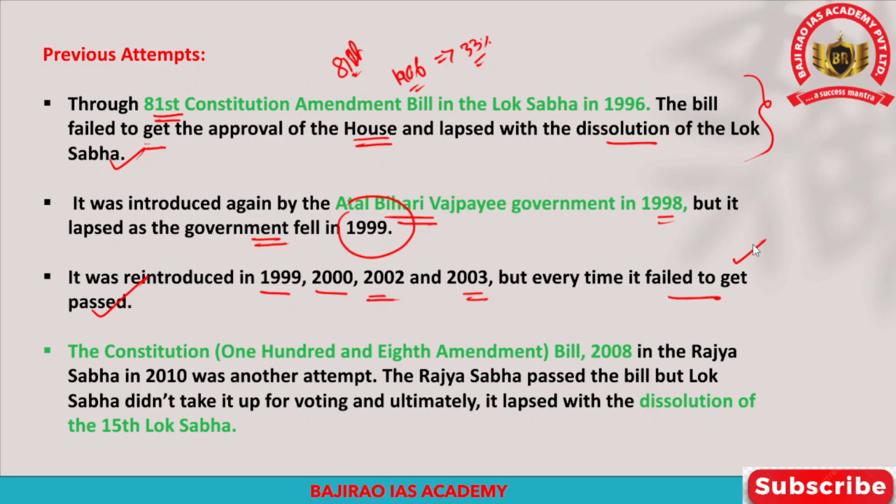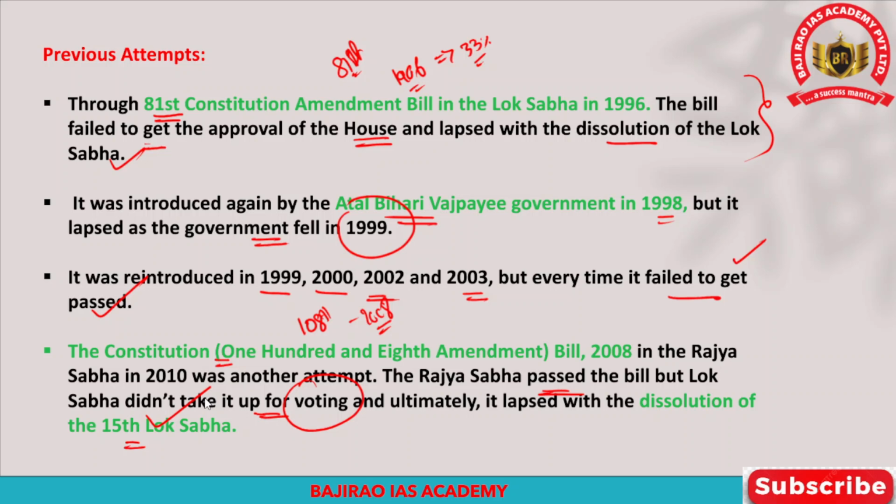Before the 106th Constitutional Amendment Act, there was also the Constitution 108th Amendment Bill of 2008. That was introduced in the Rajya Sabha. The Rajya Sabha passed this bill, but the Lok Sabha didn't take it up for voting because of the dissolution of the 15th Lok Sabha, and ultimately the bill never passed.